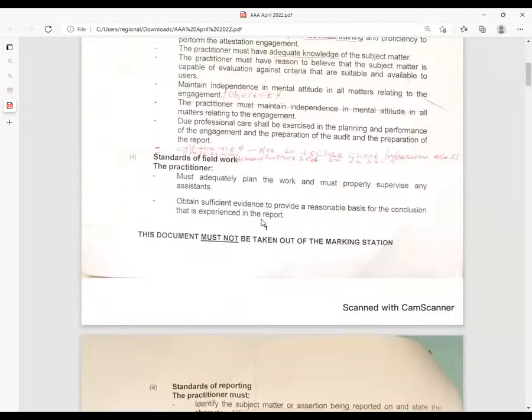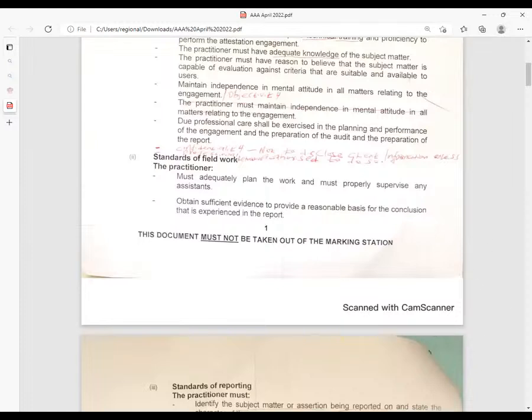And this evidence, we have to dig through what we call sufficient, appropriate audit evidence, high quality evidence. So standards at work, when we are in the field there, know how to plan, know how to supervise, know how to gather sufficient, appropriate audit evidence. And then now, ladies and gentlemen, go to number 3.